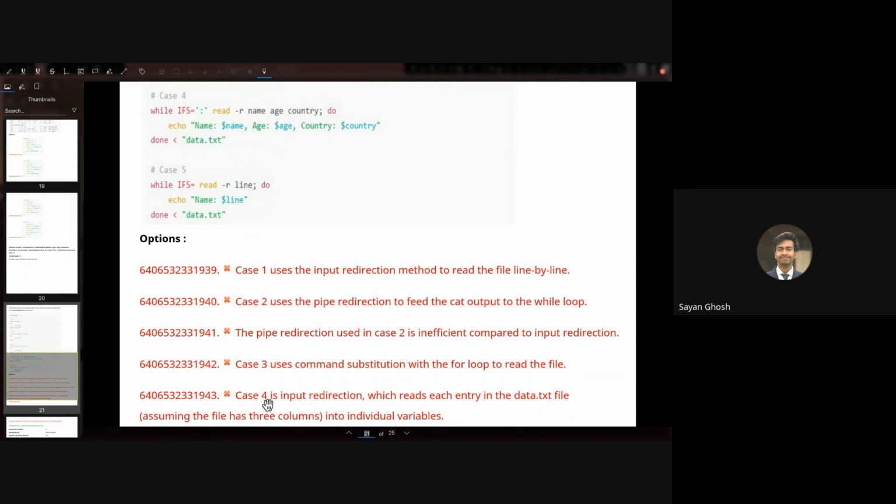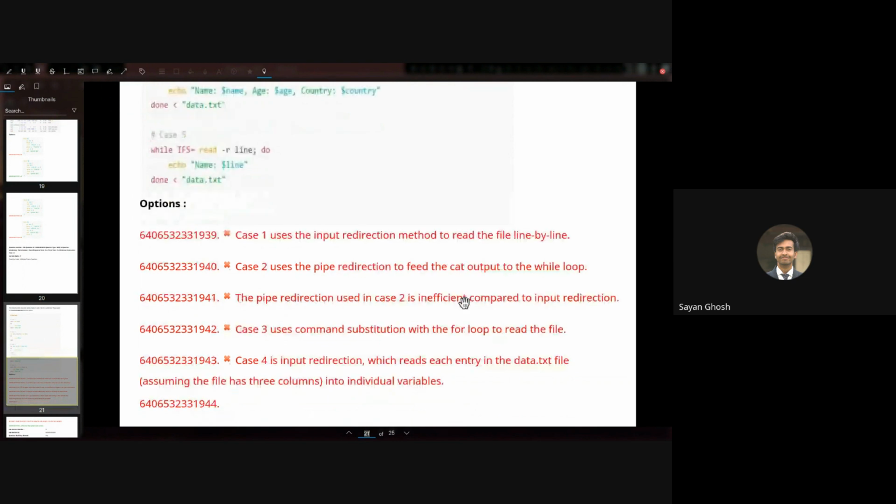So that is what the fifth option is stating. Here also we are using the less than symbol, so it's input redirection.